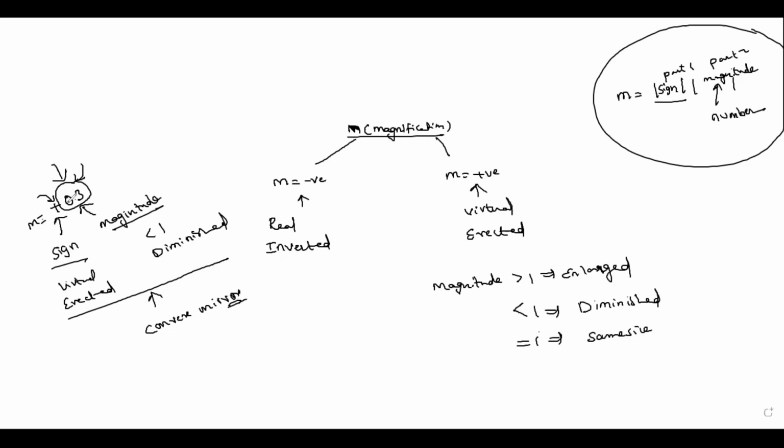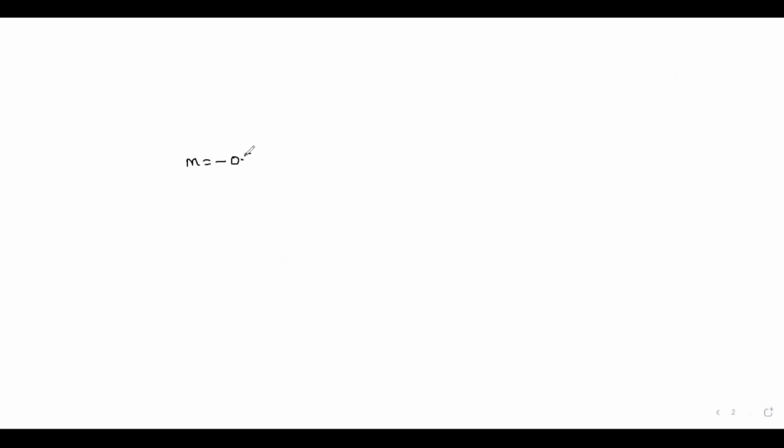Remember, by using the magnification we can also find out the type of mirror. Suppose I take m equal to minus 0.3. Part one is negative, so it will be a real and inverted image. Next, for part two, take only the magnitude, 0.3, since you have already taken the sign.